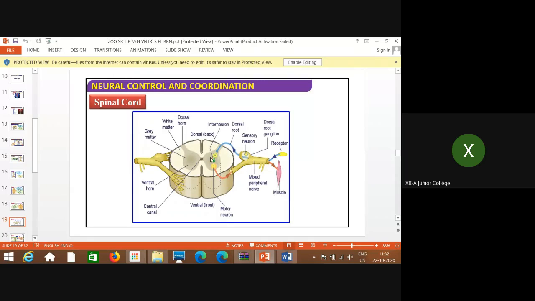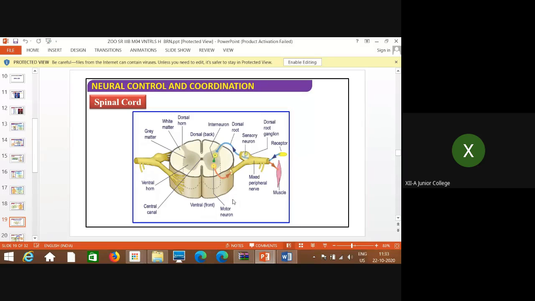The gray matter extending to the white matter is called the dorsal horn; the same way here it is called the ventral horn, in both the right and left parts of the spinal cord. The extension of the dorsal horn extends into the dorsal root.